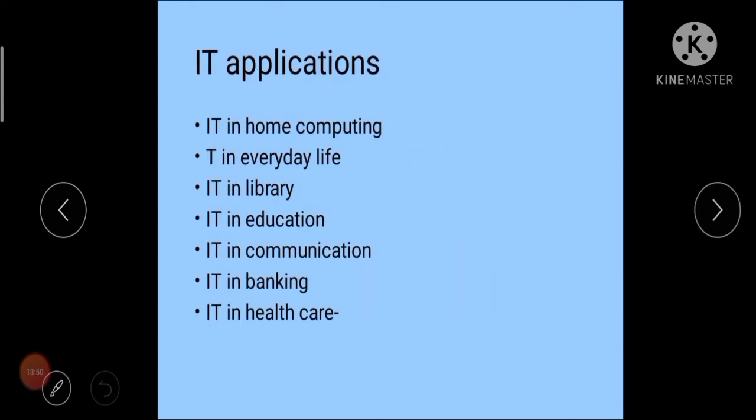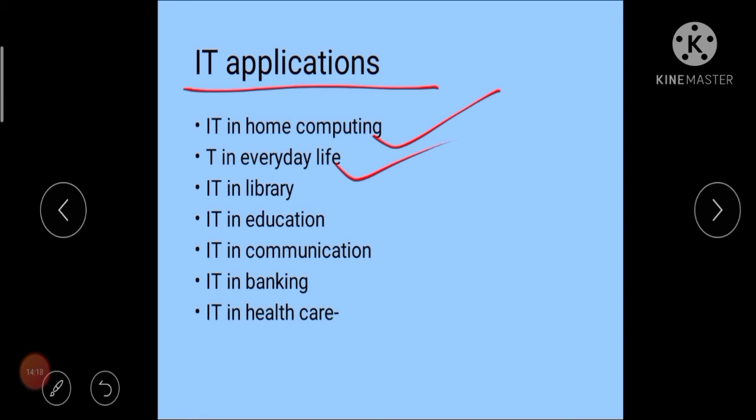Now the last topic is IT application. IT application is as simple as that. You can just take a look around yourself and you can see how many uses there are around you, or in your day-to-day life only. Like we are using it in home computing, in everyday life, in entertainment, for messaging, for communication, for everything we are using computers nowadays.